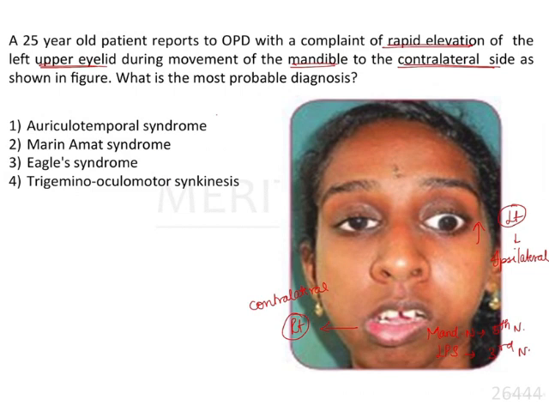They are auriculotemporal syndrome, Marin-Amat syndrome, Eagle syndrome, and trigemino-oculomotor synkinesis. Let's go through the options one by one, and based on the clinical picture, let's conclude with the most probable diagnosis. In auriculotemporal syndrome, there is damage to the auriculotemporal nerve. It is also known as Frey syndrome or gustatory sweating.